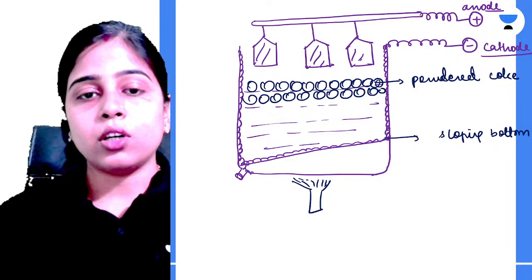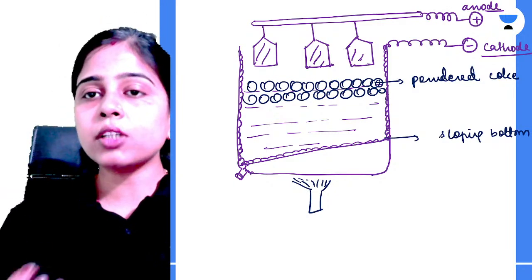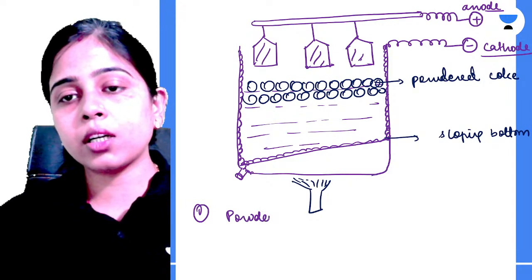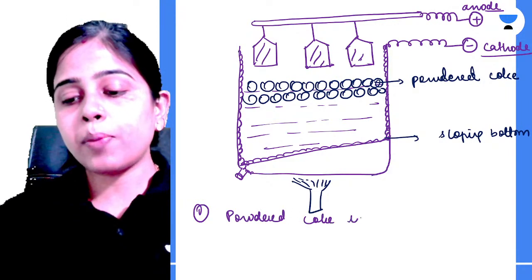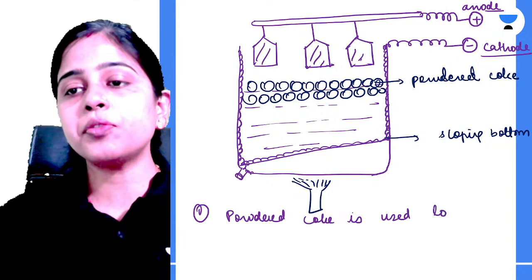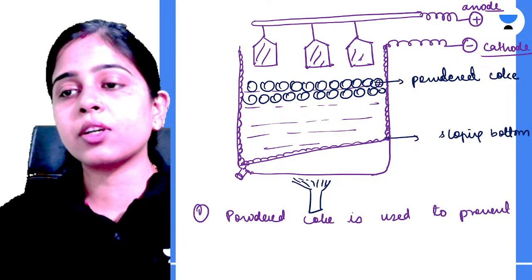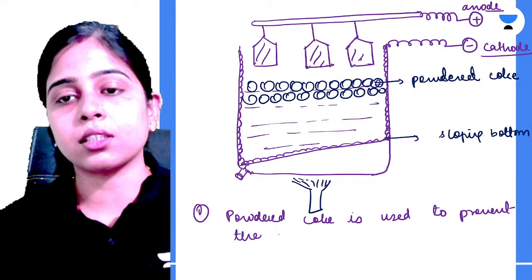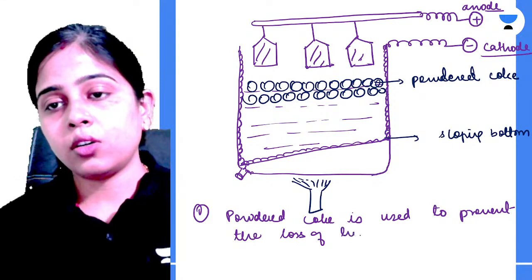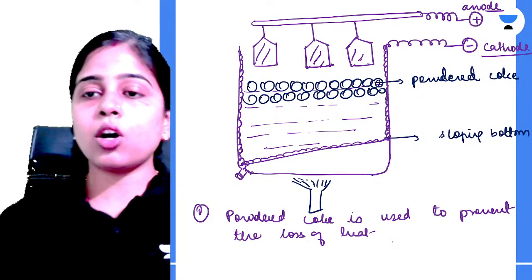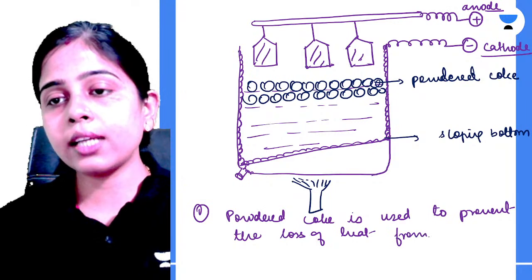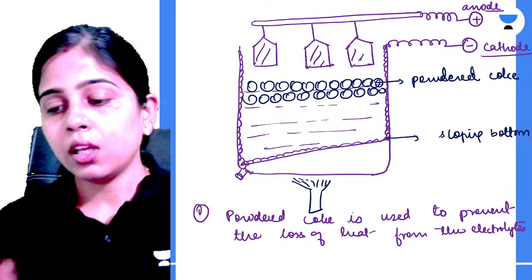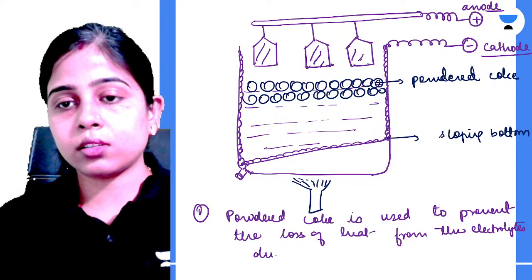Now why are we using powdered coke? The first function that powdered coke is serving over here is that it is used to prevent the loss of heat from the electrolytes due to radiation.